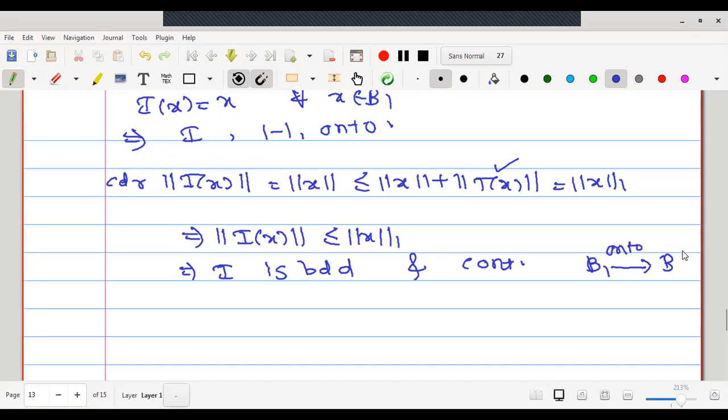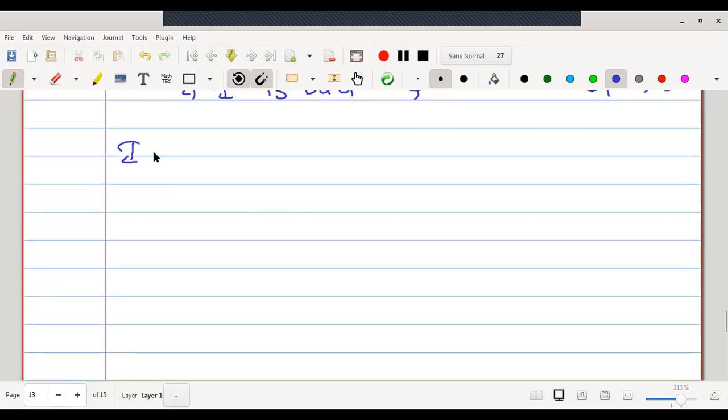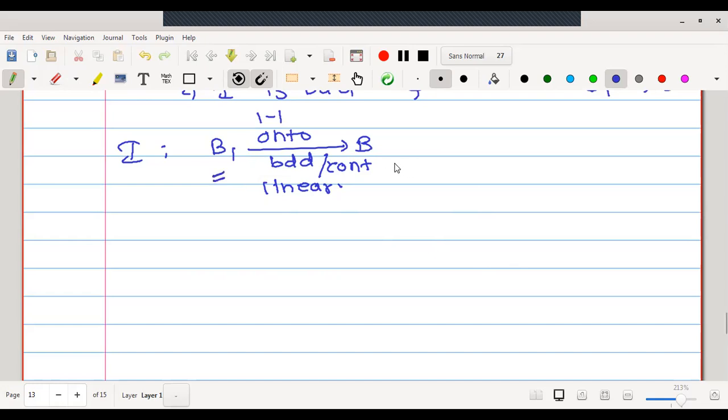Right? Now see how many conditions I has satisfied. I as a mapping from B1 to B: we have said this is 1-1, onto, bounded, obviously continuous, and no doubt it will be linear. Therefore, if we have these many properties for an identity mapping from B1 to B, then by Banach's theorem it is a homeomorphism. But for using Banach's theorem, we want the domain space to be a Banach space, and the codomain to be Banach.